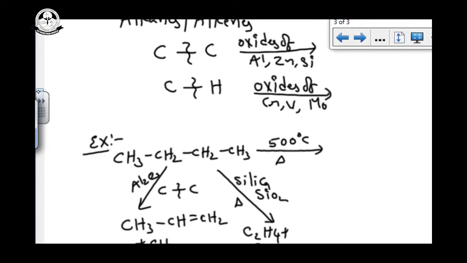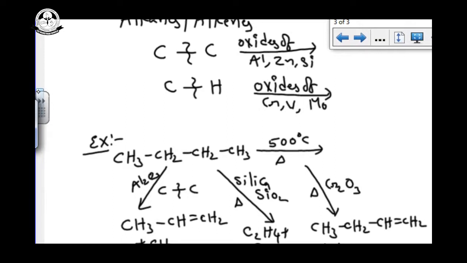Suppose you are using Cr2O3, chromium oxide, on pyrolysis. Here hydrogen bond breaking, the CH bond breaking: CH3, CH2, CH, double bond, CH2 plus H2. Hydrogen is only broken, not the CC bond.